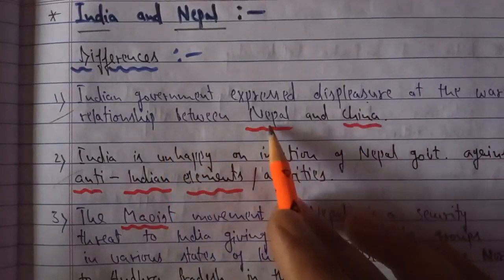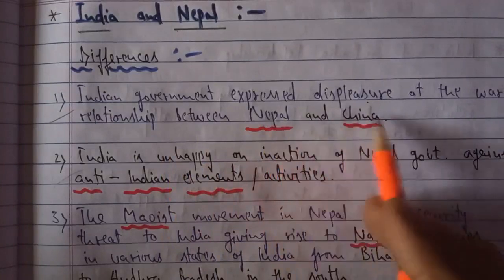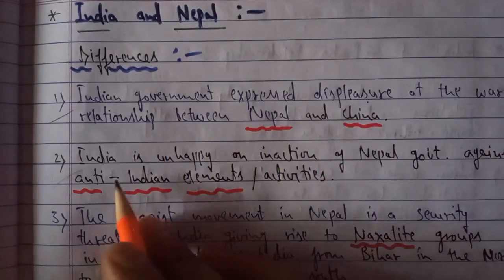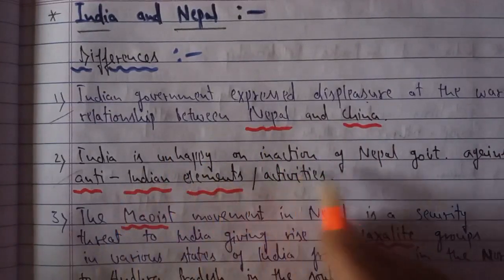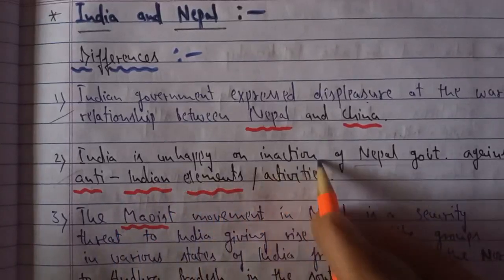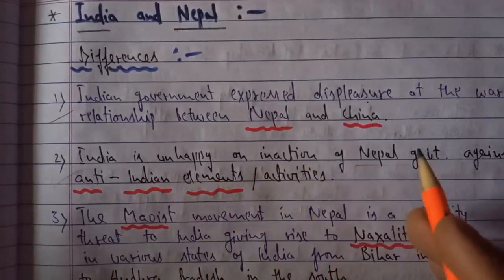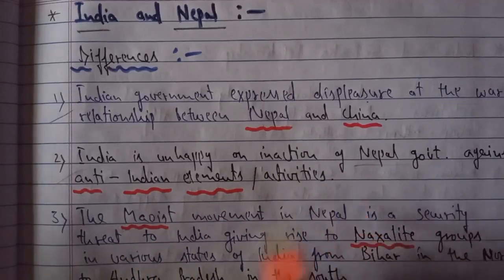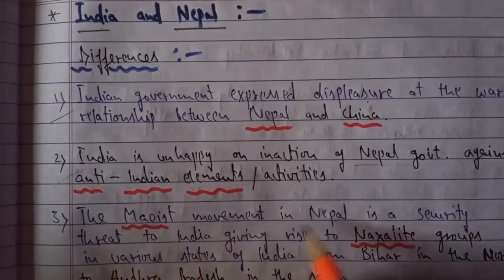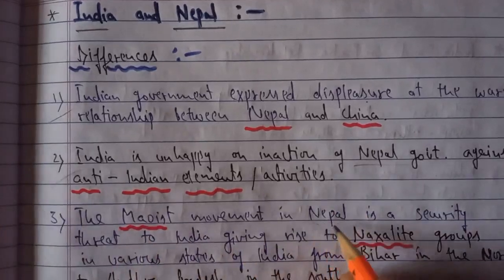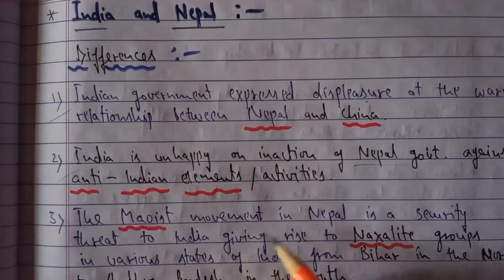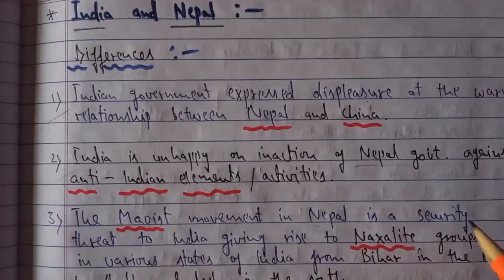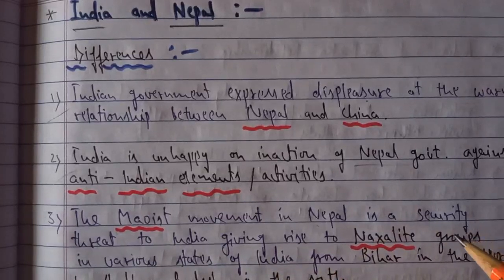India does not like the strong, warm relations between these two countries, and India is unhappy with Nepal's inaction. The Nepal government is not taking any action against anti-Indian elements or activities going on within Nepal. For example, the Maoist movement in Nepal is growing very strong. With the influence of this growing Maoist movement, we can have a threat to the security of India, as Nepal is a bordering or neighboring country.